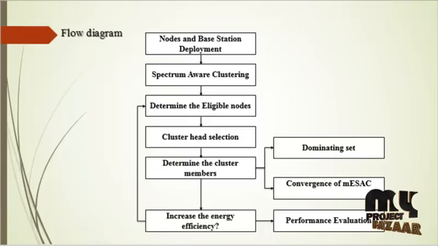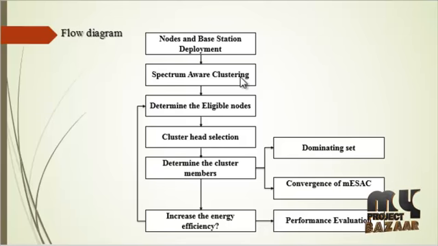The nodes form a graph denoted by G, where V is a set of nodes and E is a set of edges connecting the nodes. Two neighboring cognitive nodes are connected if they share a common channel. There are M non-overlapping orthogonal channels having unique IDs. The nodes can detect available spectrum bands by wideband spectrum sensing.